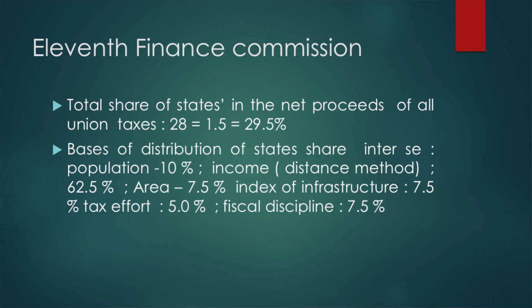Then tax effort, another criterion, is 5%. Tax effort is basically the effort taken by the states to increase taxation. Then fiscal discipline is another thing, because during this period the Government of India enacted the Fiscal Disciplinary Act, which means that the extravagant expenditure of the states had to be curtailed.